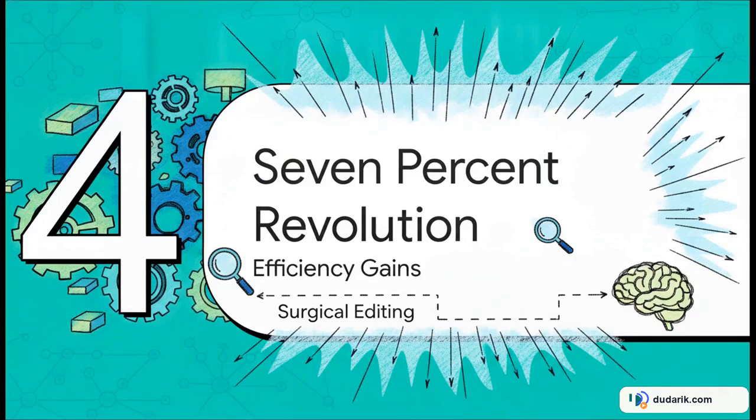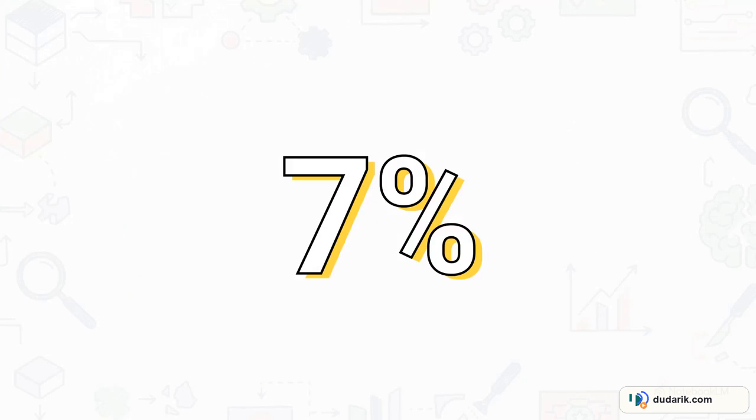Let's hit section 4, the 7% revolution. This is where the efficiency gains are just mind-blowing. Okay, let this number sink in for a second. 7%. The researchers validated RTPD on transformer language models trained on the PILE dataset. In one very specific experiment on a 4-block transformer, they successfully extracted a CSS-only submodel.